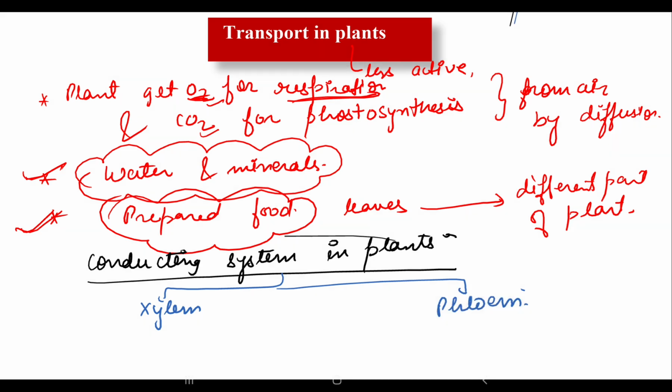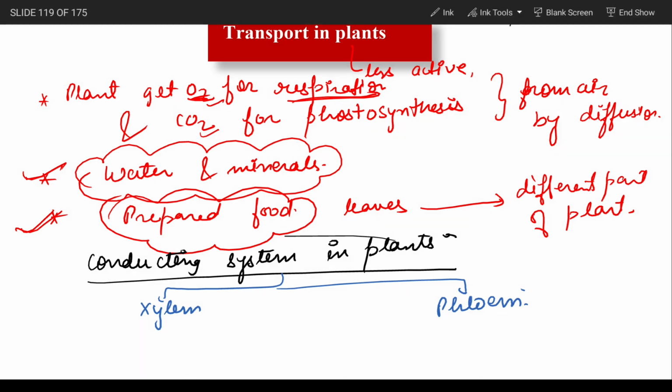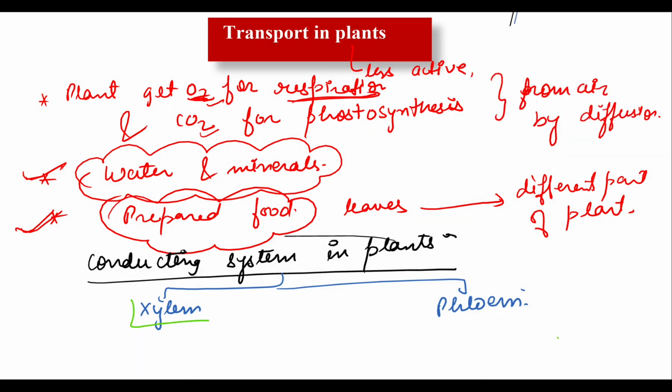Let me tell you their functions, because here we need to transport only two things. With the help of xylem, which plays an important role in the transportation of water and minerals. So how are water and minerals transported in a plant?